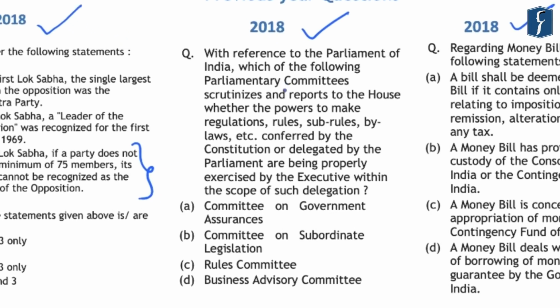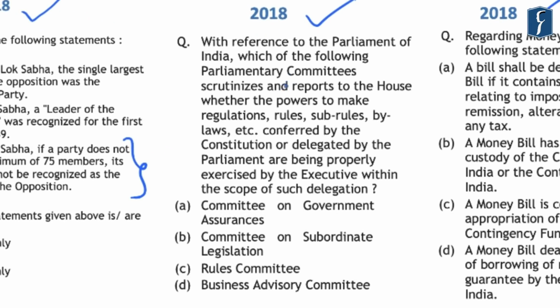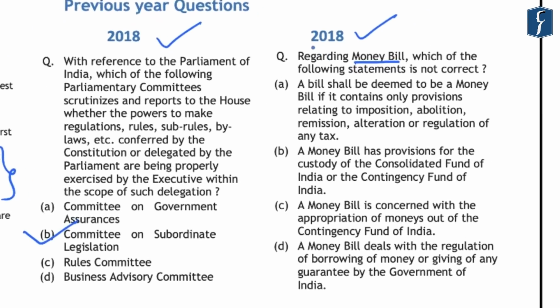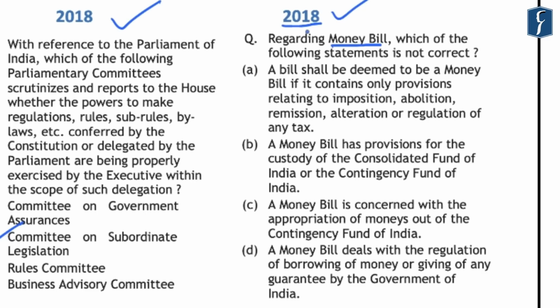Again, this question that was asked in 2018 is related to the parliamentary committees. And it requires us to identify which of the following parliamentary committees scrutinizes and reports to the House whether the powers to make regulations, rules, sub-rules and bylaws conferred by the Constitution or delegated by the Parliament are being properly exercised by the executive. Now, this is related to another important aspect of the legislation section, and you should note that it is related to delegated legislation. So in this case, the correct answer is the Committee on Subordinate Legislation.